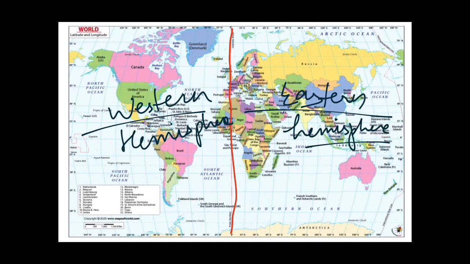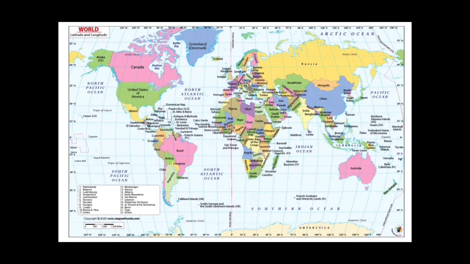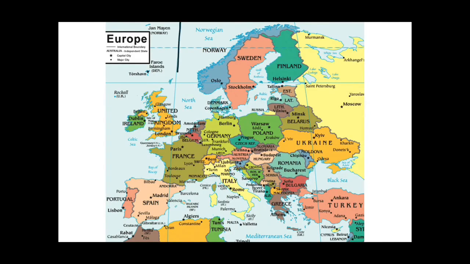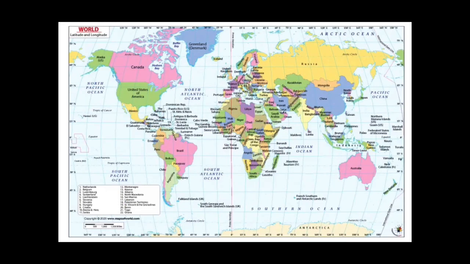And more importantly, this passes through the United Kingdom. As you can see it over here, let me raise it. So this prime meridian passes through United Kingdom and to the west of France and east of Spain. You can see in this map that this is the 0 degree prime meridian and it is passing through United Kingdom and also passing to the west of France and to the east of Spain. So this is the 0 degree prime meridian and this Bay of Biscay lies to the west of it, that is in the western hemisphere.